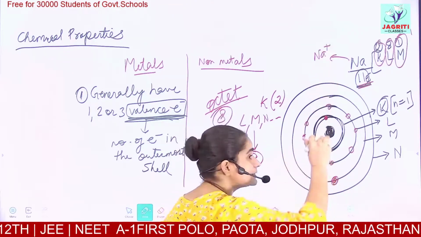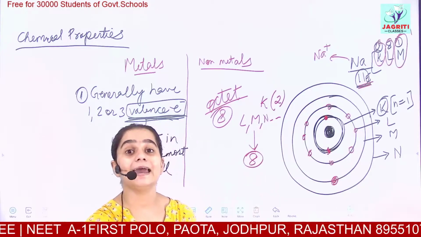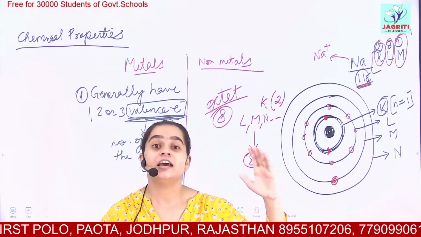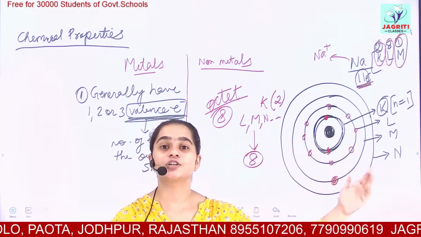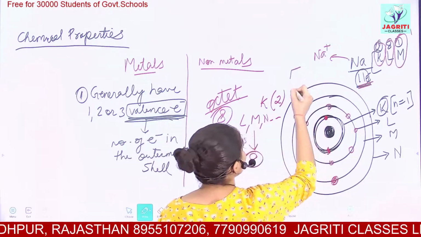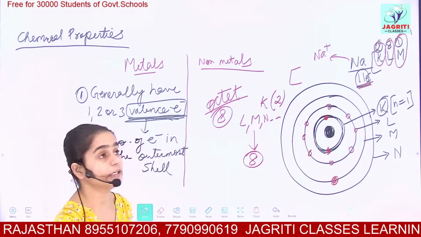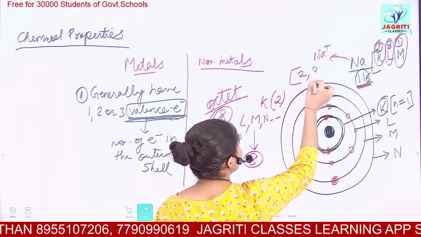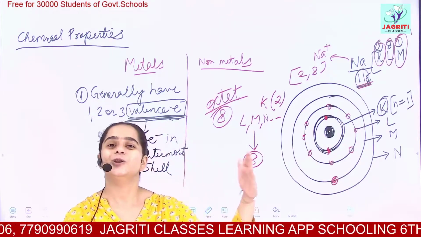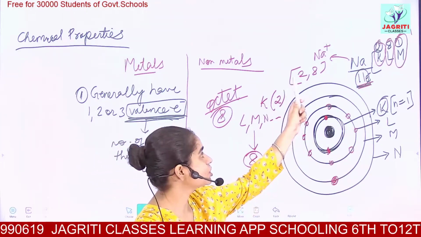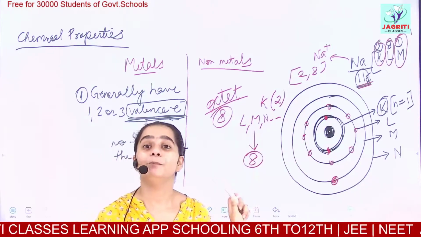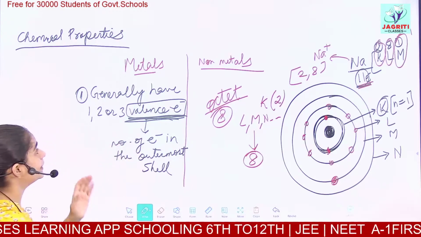The species which loses an electron gets a plus charge, because electrons are negatively charged, and once a negative charge is lost, we get a 1 plus. So Na becomes Na+, and the configuration of Na+ is 2, 8. The 1 electron which was present earlier in the M shell is lost. So sodium behaves as a metal. We will now study the different properties.